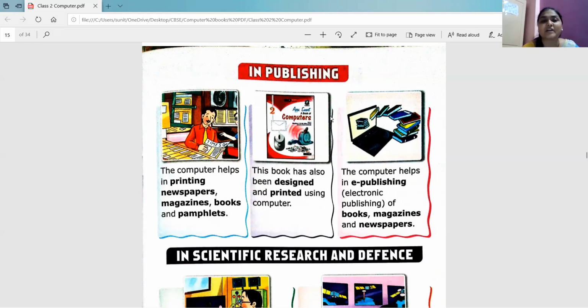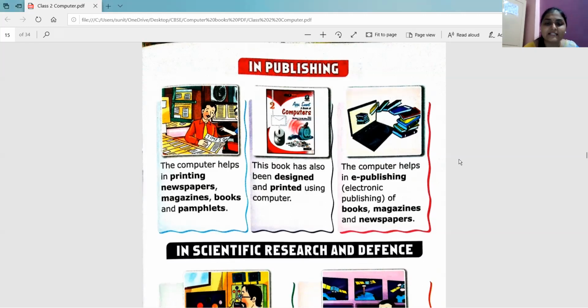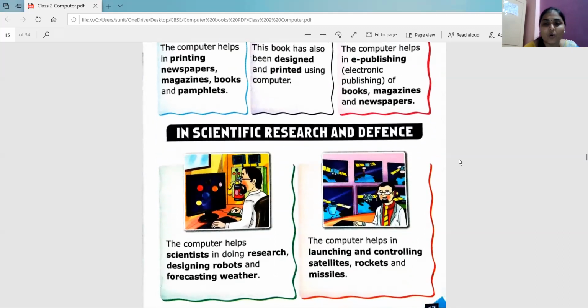So today we have started our session on publishing. How computer is used in publishing and what you can publish. Maybe a newspaper, magazine, book. Right? So for all this purpose, computer is used. Let's see what is next in our book.